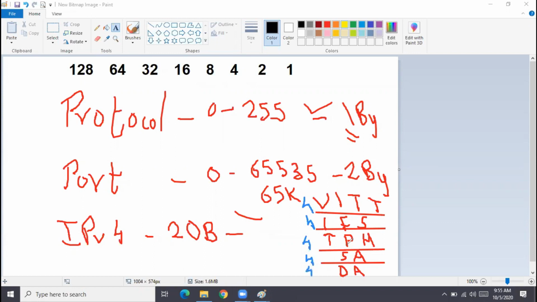So if you see source address, destination address, they are almost in the end of the IP header. So where is this protocol field? This is the protocol field. So this is 1 byte here. This is 1 byte.